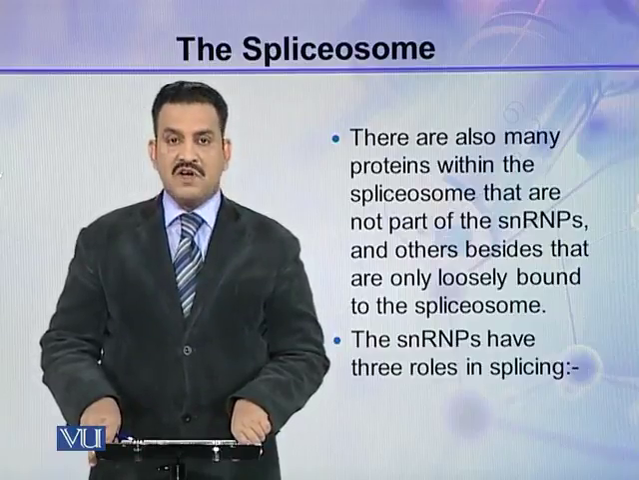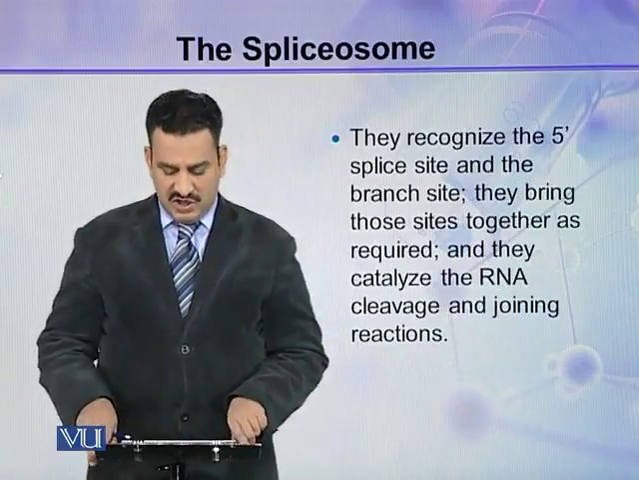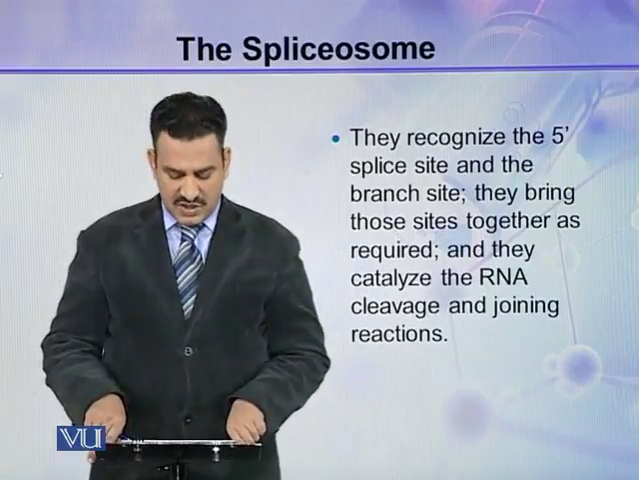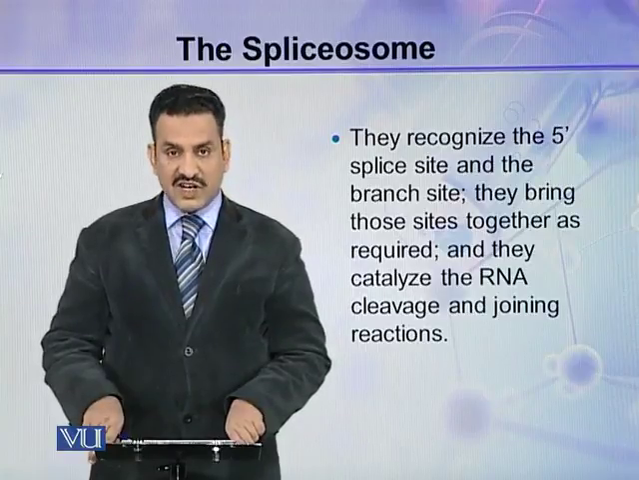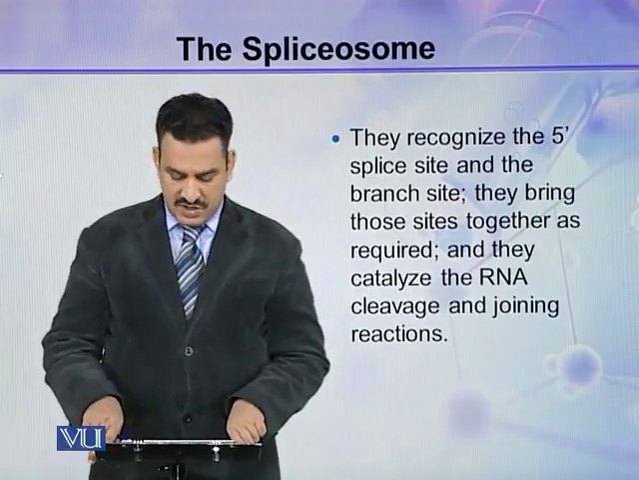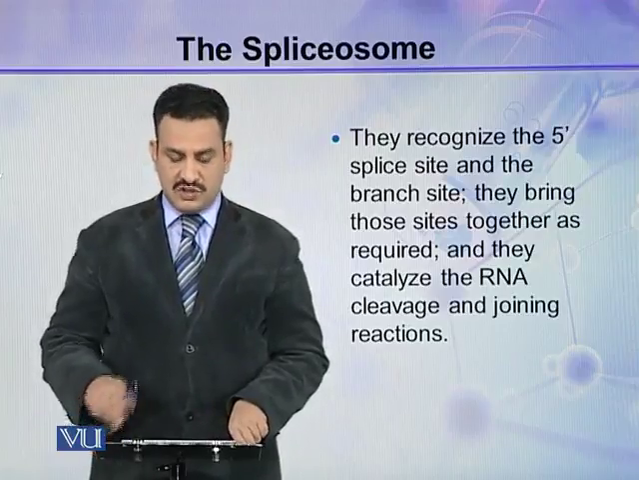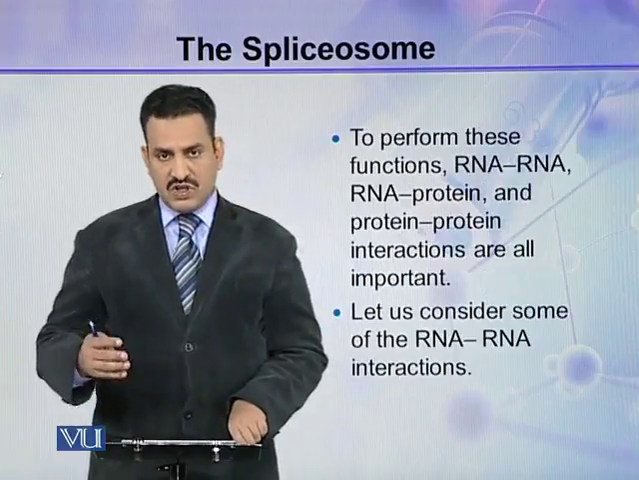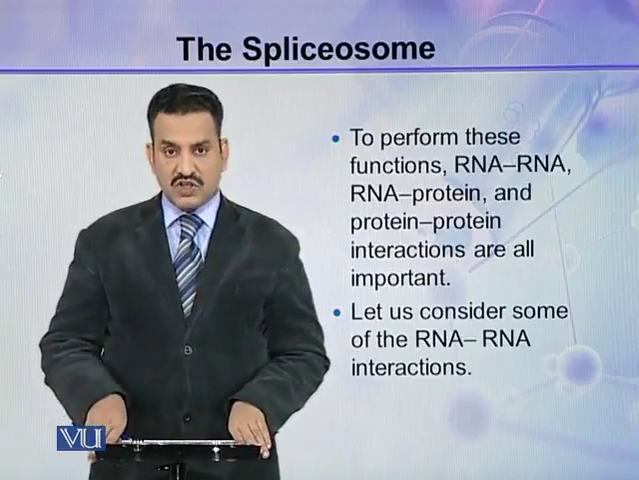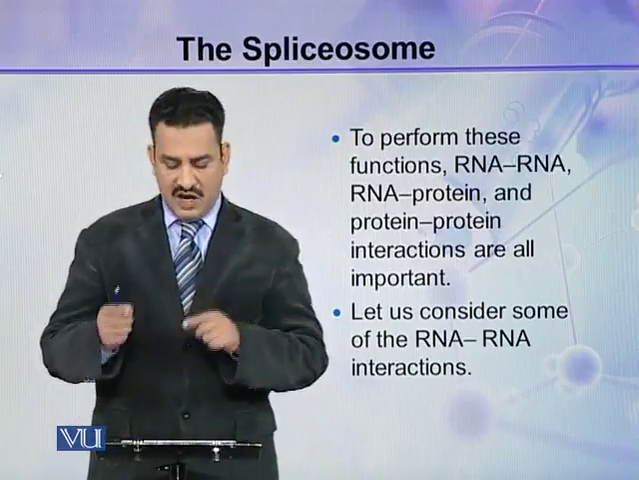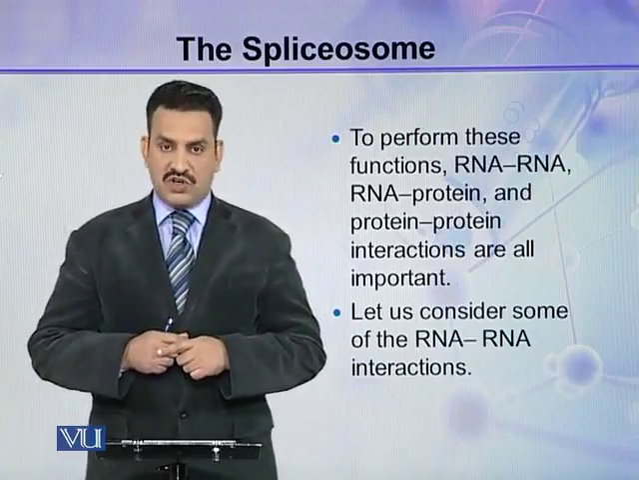The SNRPs have 3 main roles in splicing. First, they recognize the 5' splice site and the branch site. Second, they bring those sites together as required. And third, they catalyze the RNA cleavage and joining reactions. So these 3 are performed by these SNRPs. To perform these functions, RNA-RNA, RNA-protein and protein-protein interactions are all important.